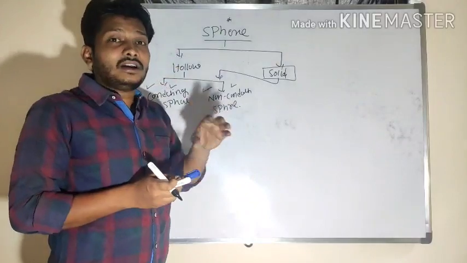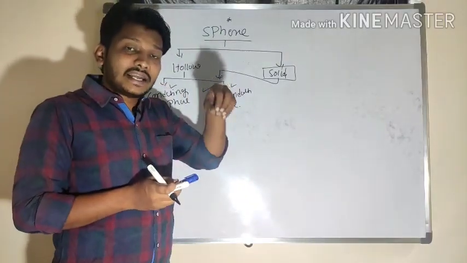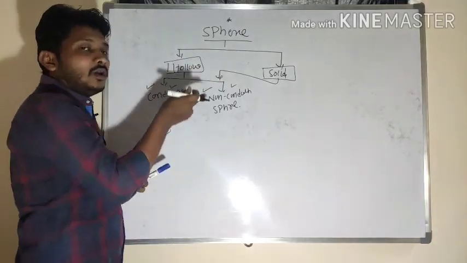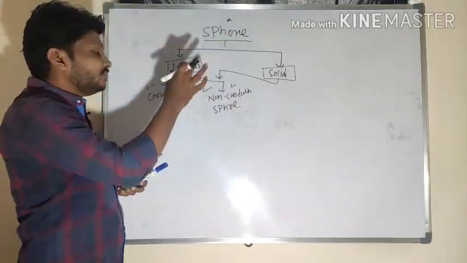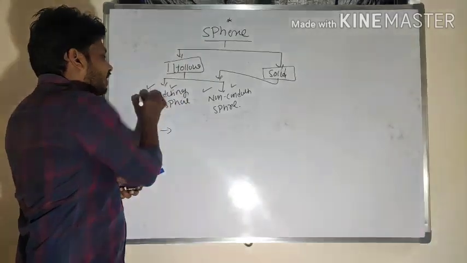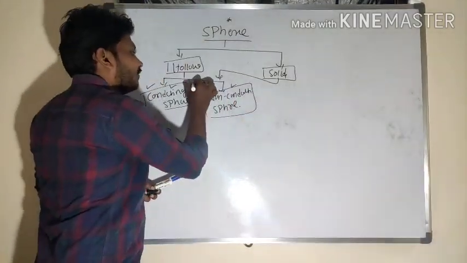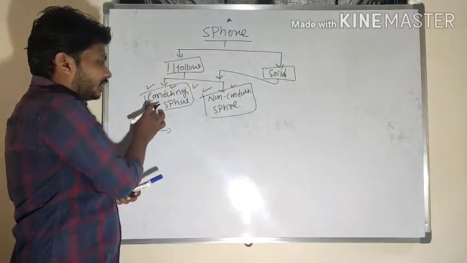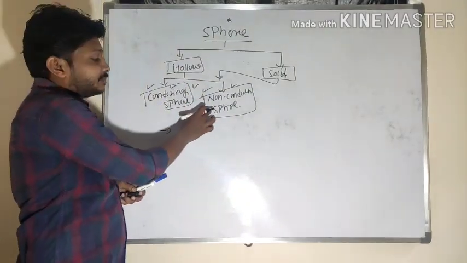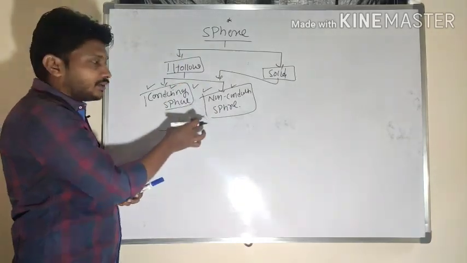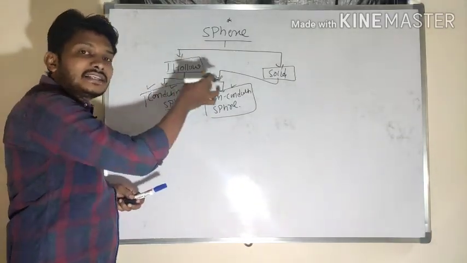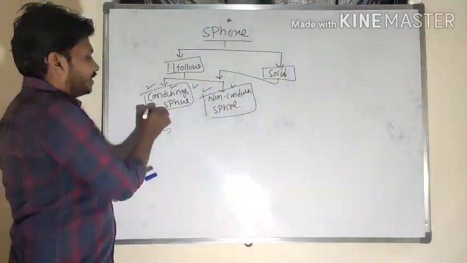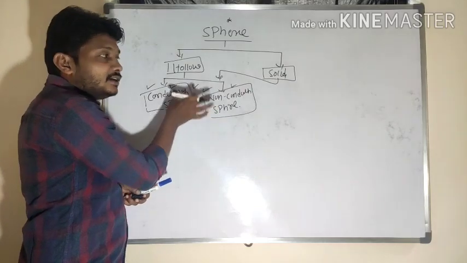But in the case of a non-conductor, charges are present inside the material also. Anyhow, since the sphere is hollow, inside there is no material, so for the hollow sphere, the conducting and non-conducting spheres will give the same value. Why? Because hollow means inside there is no material, so for that emptiness, conducting and non-conducting will get the same value.